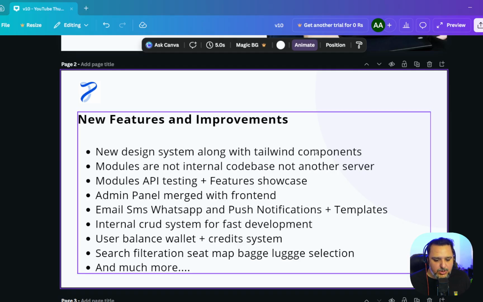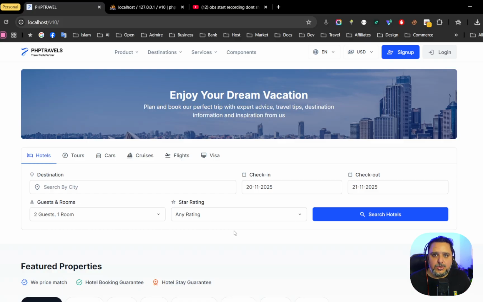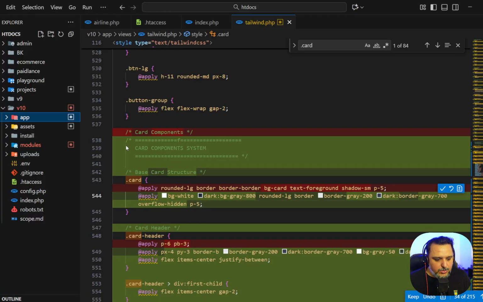So we are done with the components. Now let's move to the modules. Internal code base, not the external. So if you're a technical person, you have been working with PHPTRAVELS, you can see before we were having the modules on another server. So you had to make an additional API call, and sometimes you don't have the latest code base on your system. So now we have converted the entire modules into the code base. So let me just take you to the code base.